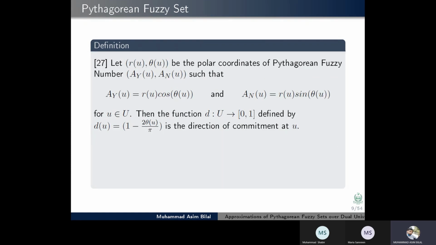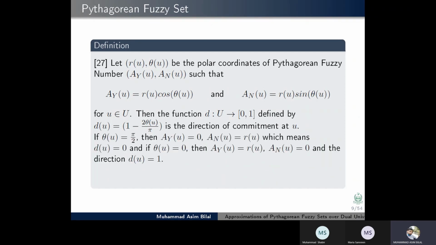Let (R(u), theta(u)) be the polar coordinates of a Pythagorean fuzzy number such that A_Y(u) is equal to R(u) cos theta(u) and A_N(u) is equal to R(u) sin theta(u). Then the function d from U to [0, 1] defined by d(u) = 1 minus 2 theta(u) over pi is the direction of commitment at u.